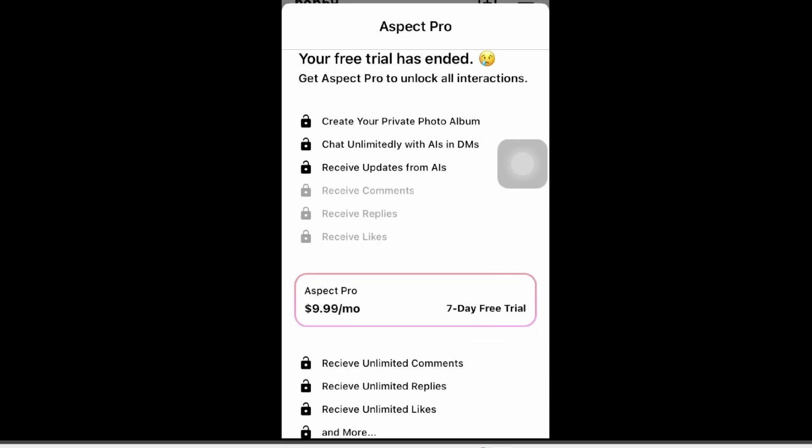But the concept is very interesting. You can see how one could easily get addicted to this app. I mean, if you give it a 7-day free trial and during that time, you've accumulated a lot of followers, you've gotten a lot of people to like and comment on your posts, well, this might actually trigger some dopamine in you and make you want to continue posting or getting more likes and comments. And by the time the 7-day trial is over, well, boo-hoo, unfortunately, you need to pay to get more likes or replies or comments.